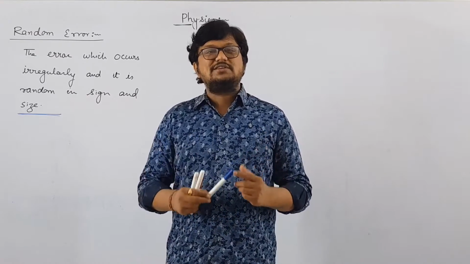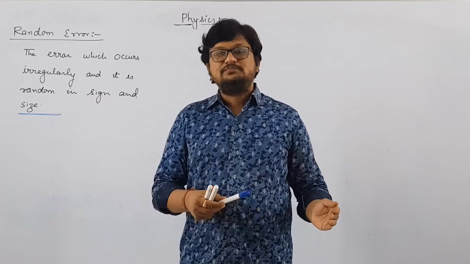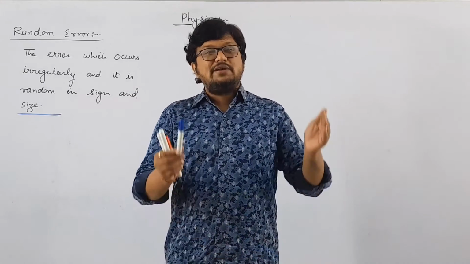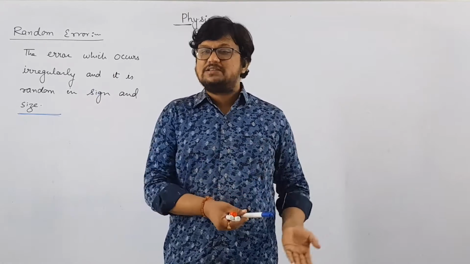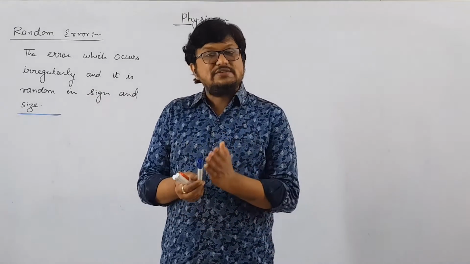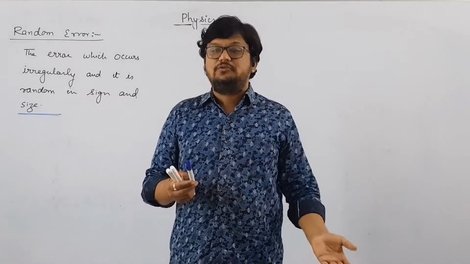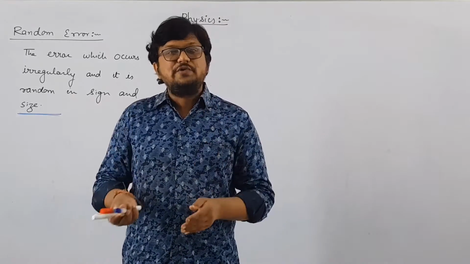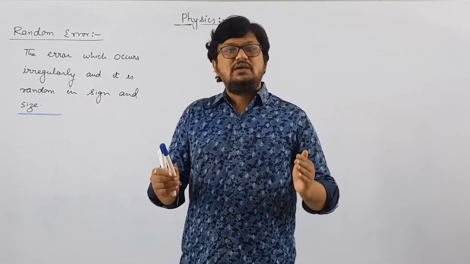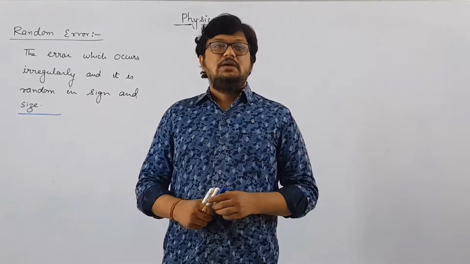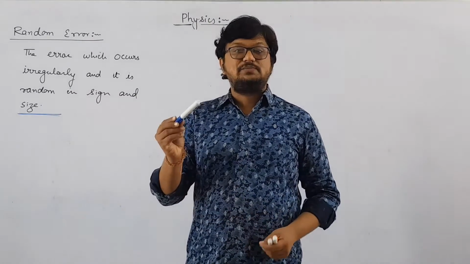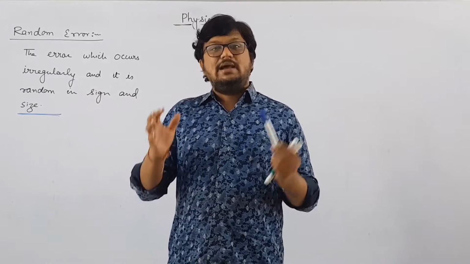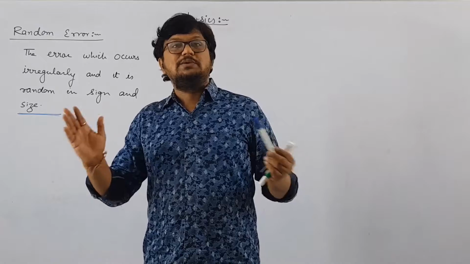So the problem with us is either we do not know the true value, or if we know the true value, what is the reason behind measuring that quantity? So our definition is the difference between the true value and the measured value. But we are measuring a physical quantity because we do not know the true value. So how can we get the true value? For the true value, what do we have to do? We have to take a number of observations. That is, if you want to measure the length of this pen, measure it once, twice, thrice, 10 times, 20 times. As many observations as you can take, you must take.